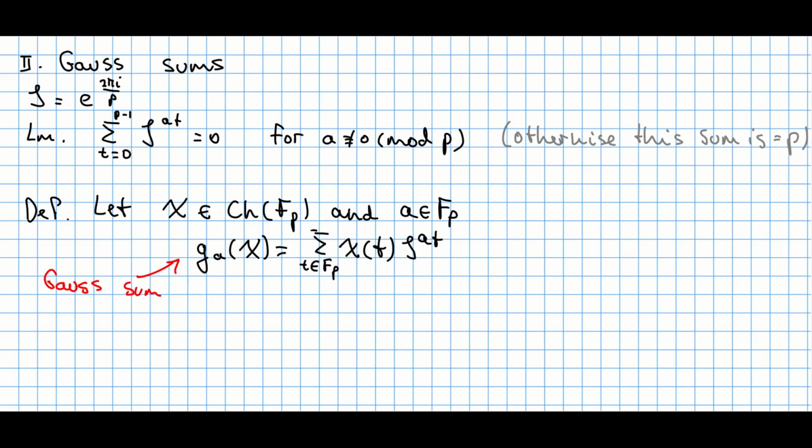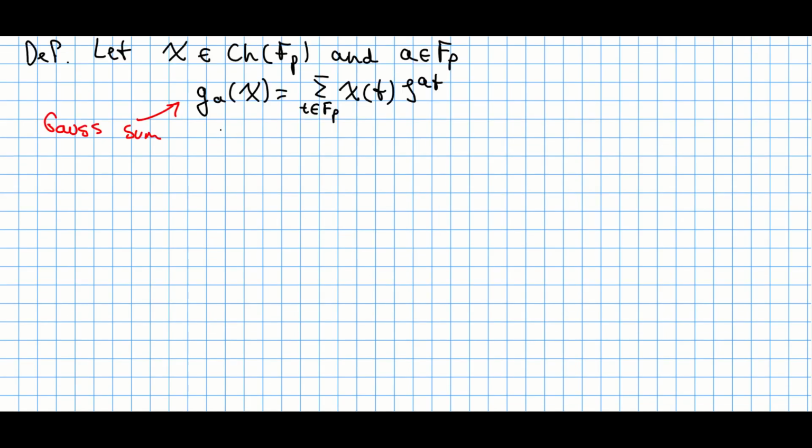By the way, you can rewrite this sum in a more convenient way. You can write this as t goes from 0 to p minus 1, as we did right over here. But for the sake of fashion, I'm using this notation Fp every single time, so why can't I use this notation again right over here? So you see that this definition is kind of inconvenient for us, because this sum depends not only on which character you specify, but also on this letter a, this element from this field.